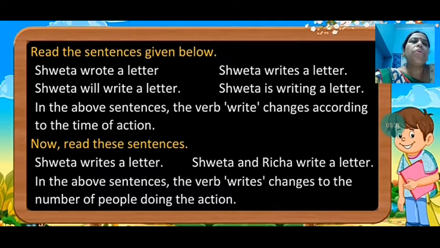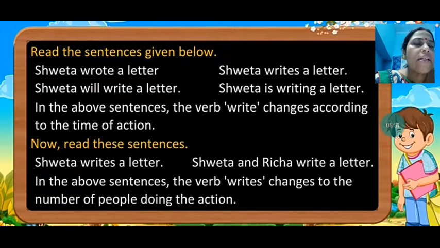Wrote is past tense. Writes is present tense, will write is future tense, is writing is present continuous tense. So this verb write has changed according to the time of action, according to the tense. Now read these sentences.